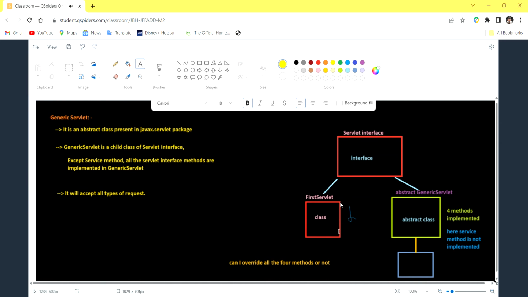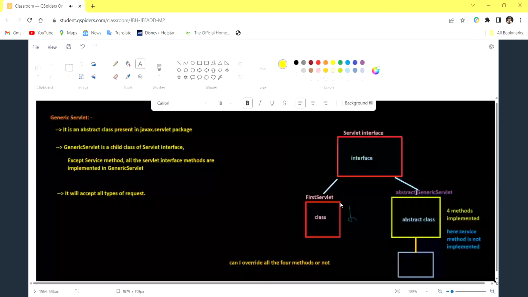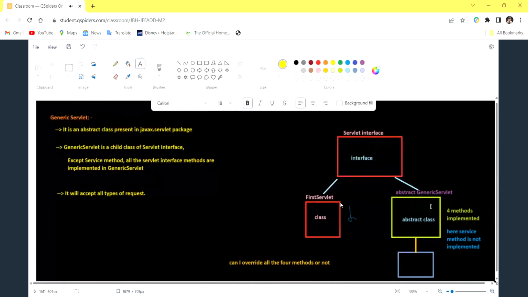Code readability is also difficult if we inherit the servlet interface. So thirdly, there is generic servlet. It is an abstract class that contains all the five methods of the servlet interface. It has implemented four methods, but one method is not implemented, and that is the service method.